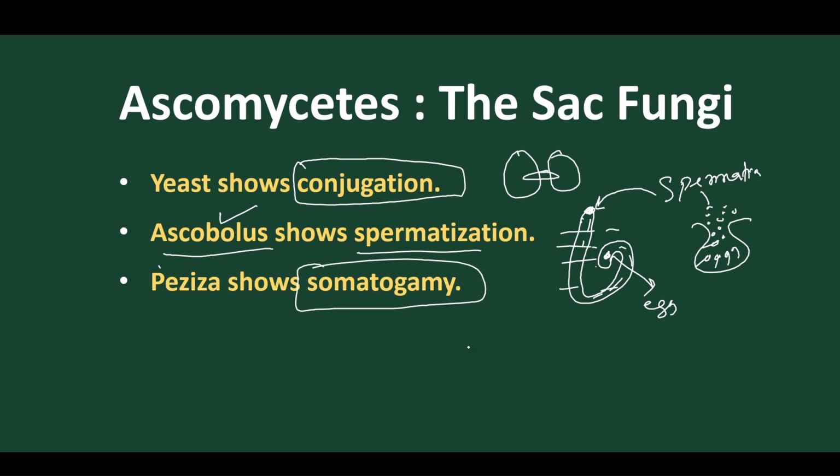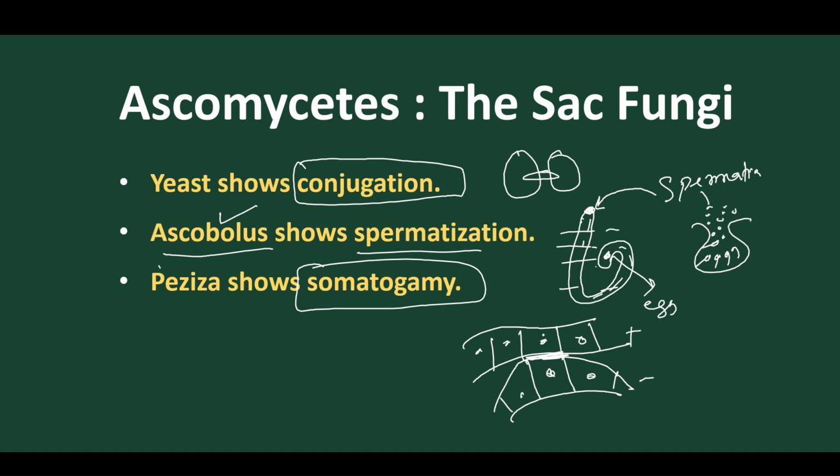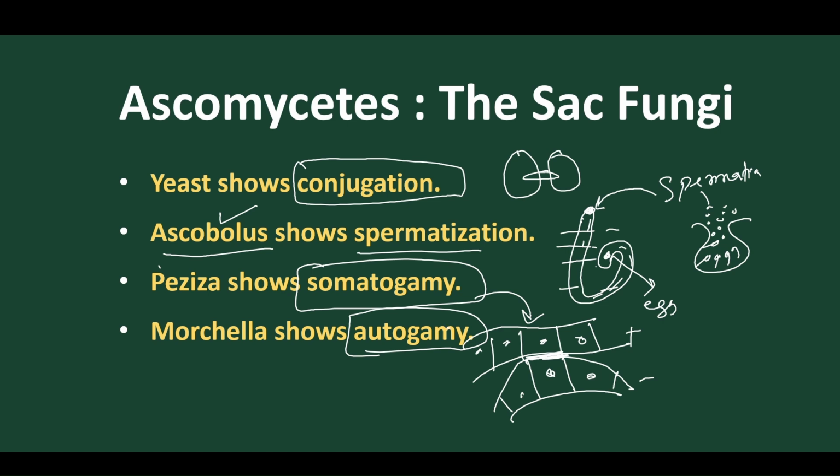Somatogamy. What is somatogamy? In somatogamy, what happens? Suppose this is one kind of hypha present. Another hypha gets united with it, and the point of union gets dissolved. So this is what happens in somatogamy, where two different hyphae undergo union. This is found in Peziza. In this type of union, first the protoplasm gets united, then the nucleus should unite, but suddenly the nucleus never unites. It undergoes a resting stage that is called the dikaryotic phase. We'll study it later. And in Morchella, autogamy is the normal mode of reproduction, as we have seen.